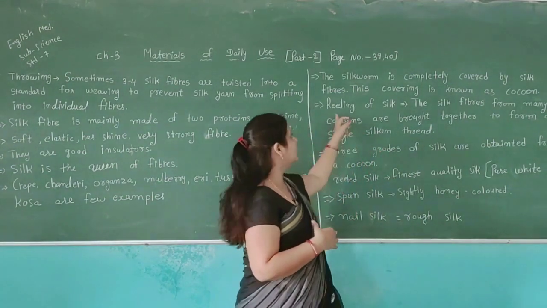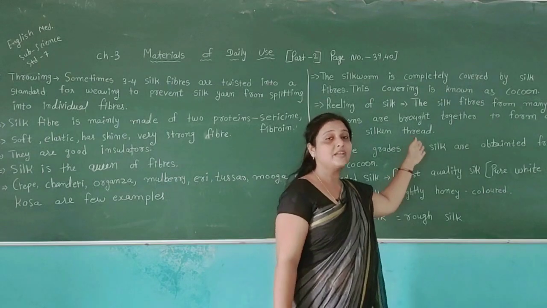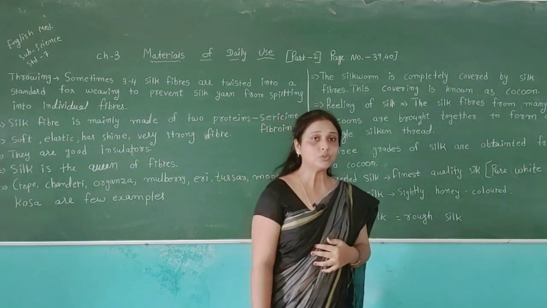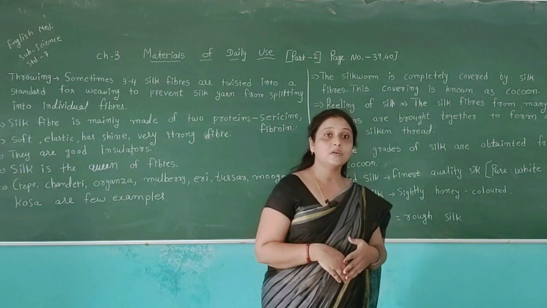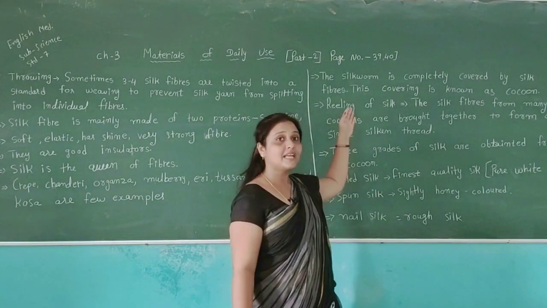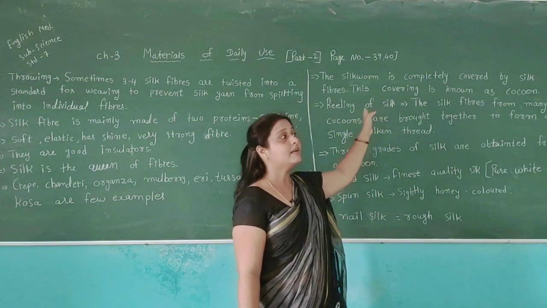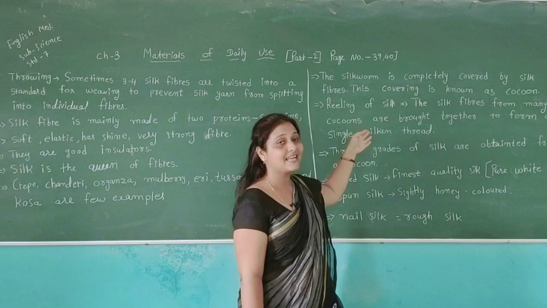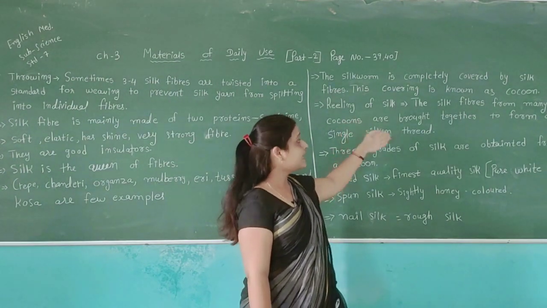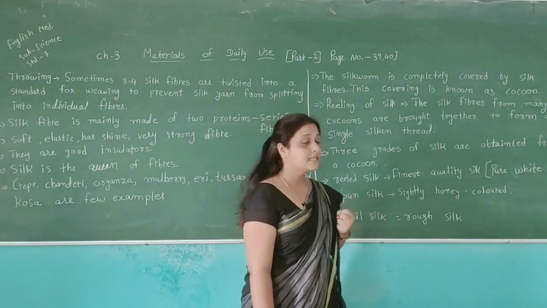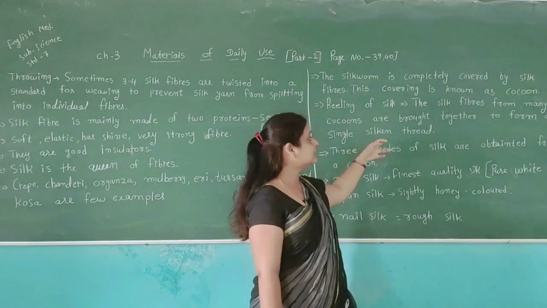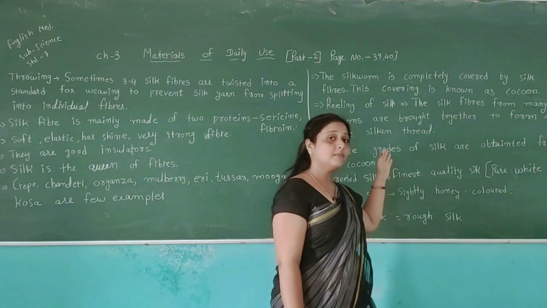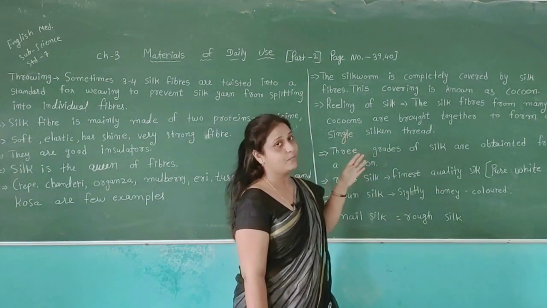This process is called reeling of silk, and we get this silk after the cocoon process. For example, we have the life cycle of the moth. First we get the caterpillar, then the pupa, and then we can see the cocoon. The cocoons are kept under the sun to get heat, and after getting heat we can get the thread. Bringing together threads from many cocoons to form a single silk thread is called the reeling of silk. So we get silk like this after this type of processing.